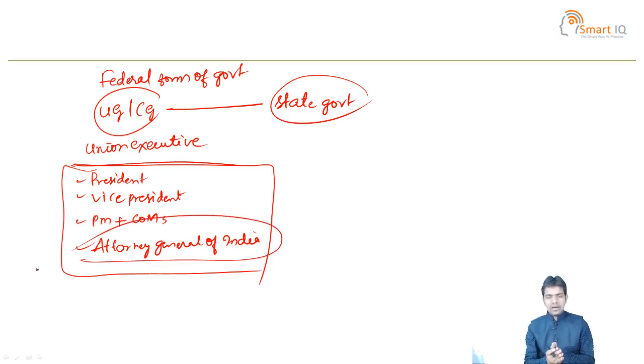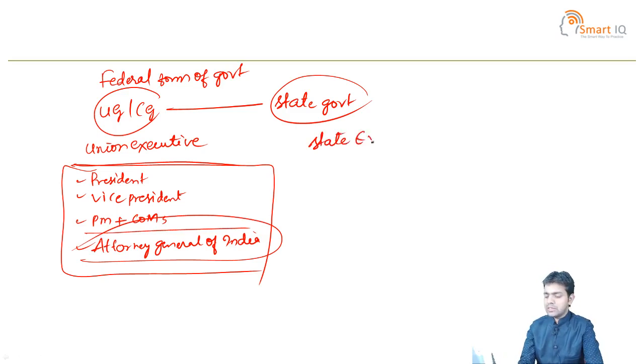So these are the important authorities in the union executive. The highest law officer of India is called the Attorney General of India. There is also a similar state executive.